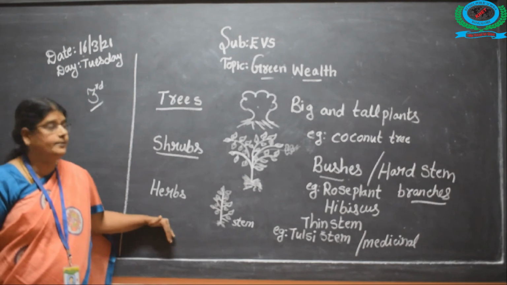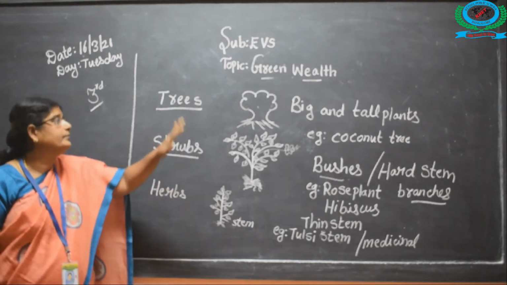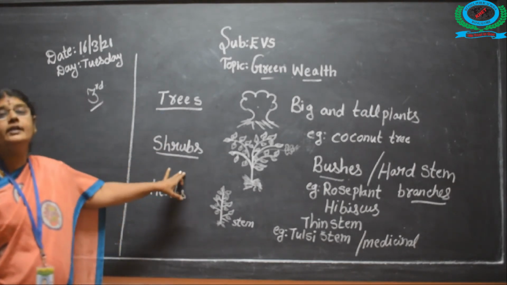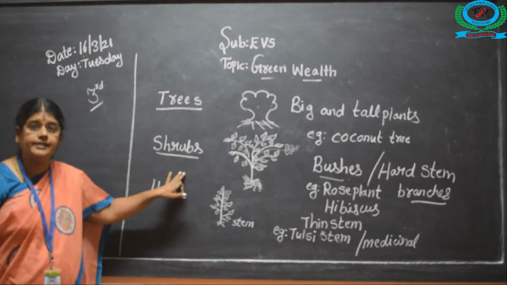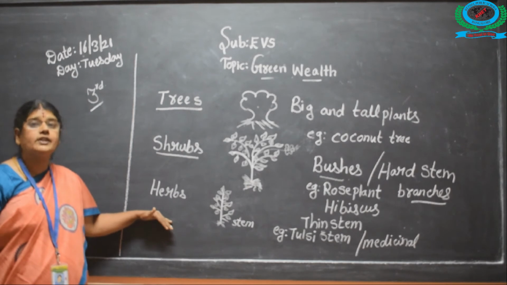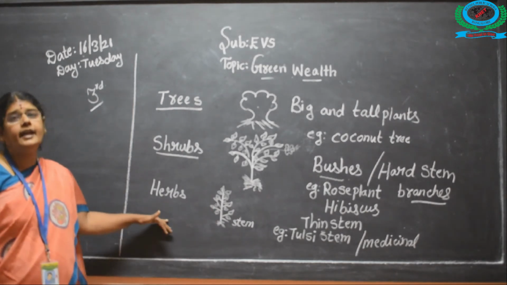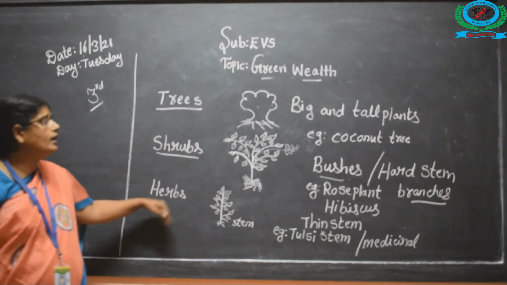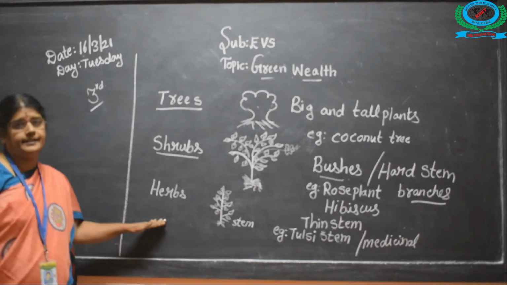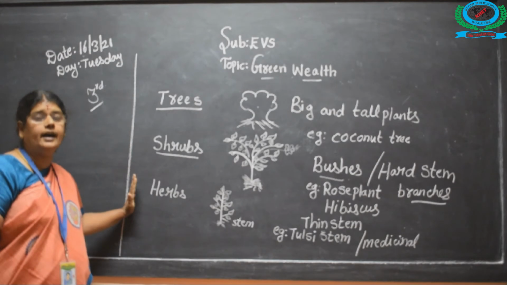This name is herbs. Trees means big and tall plants are called trees. Shrubs have a hard stem, many branches and are bushy type. It is called shrubs. And herbs have a thin and soft stem. It is called herbs. There are three types of plants, that is trees, shrubs and herbs.